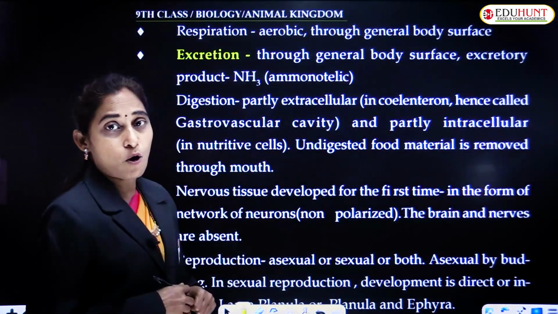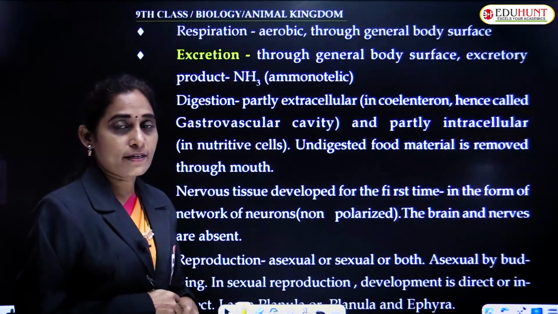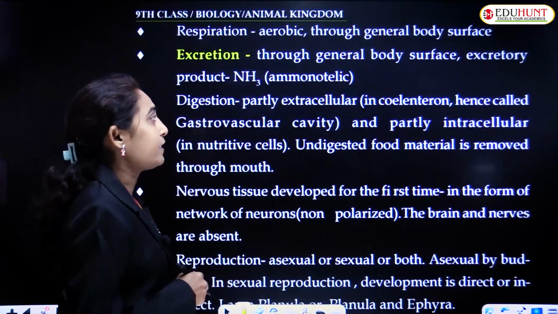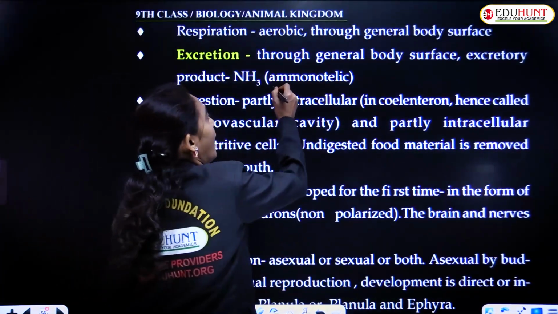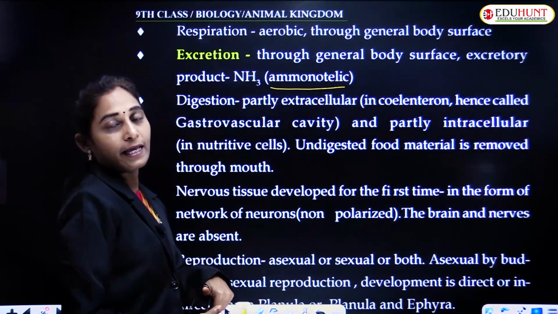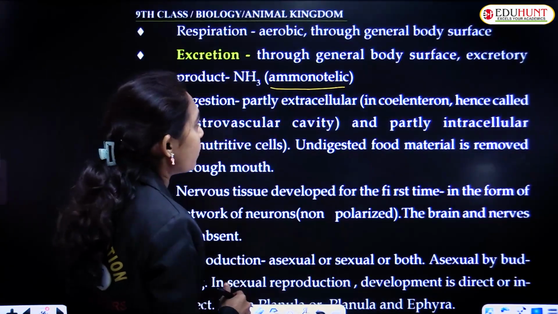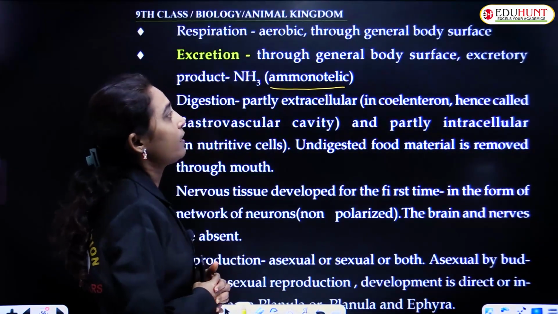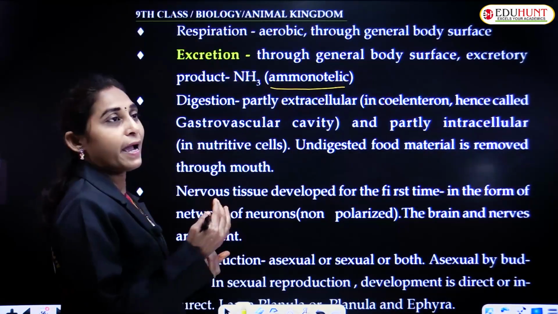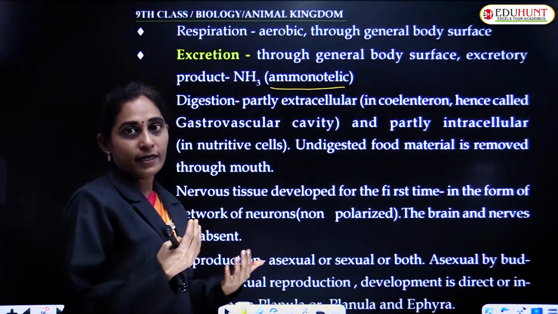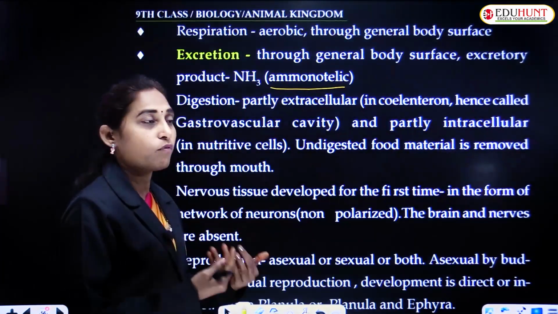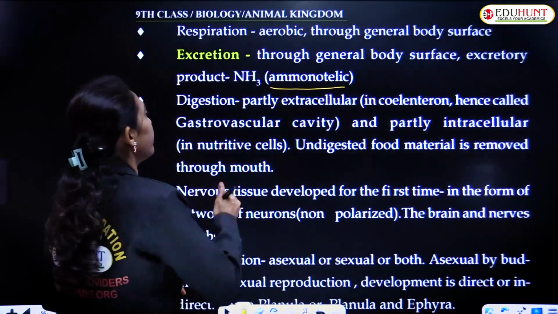The excretory product is ammonia, so the organisms are termed ammonotelic, where the excretory product is ammonia, and the excretion is through the body wall, the body surface.